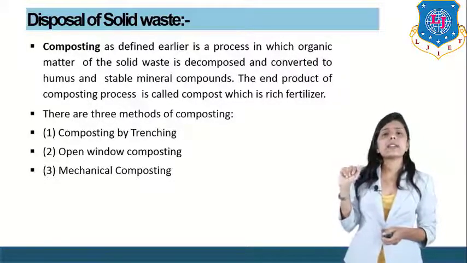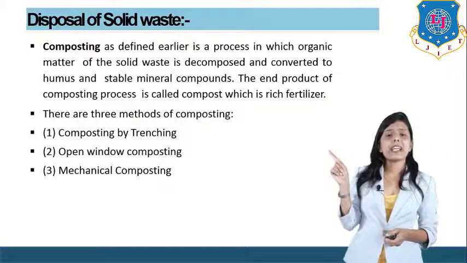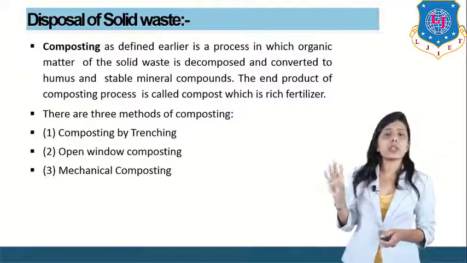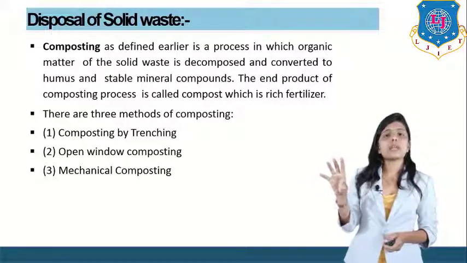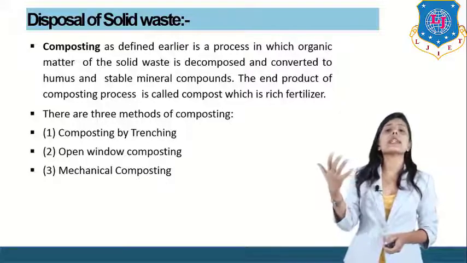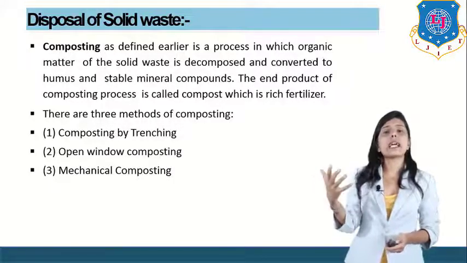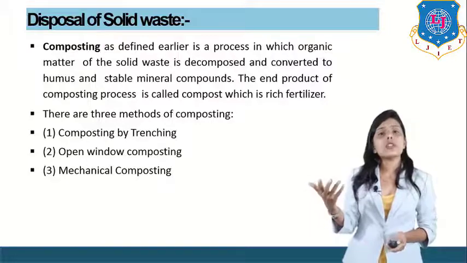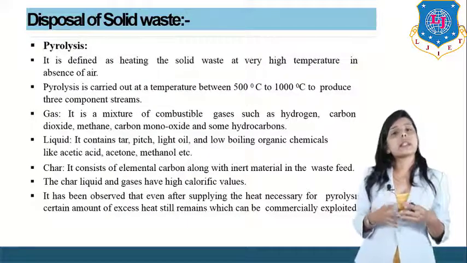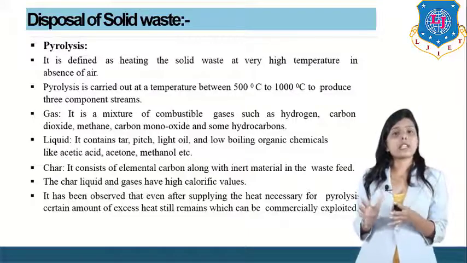There are three methods of composting: composting by trenching, open window composting, and mechanical composting. So the composting method is basically where organic matter is decomposed and converted into fertilizer so it can be used in the agriculture field.